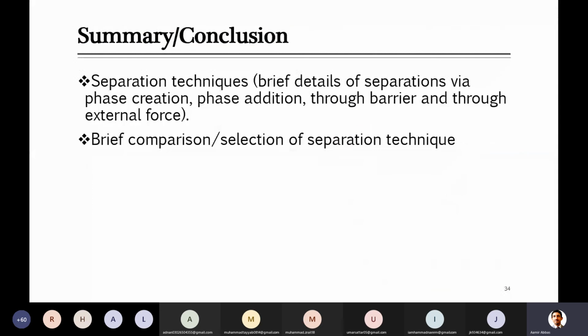So that's it. Up to here we have briefly discussed the separation techniques from this chapter: in case of phase creation, what are those techniques, phase addition, then separation by a barrier, and by applying an external force. I tried to link these things with some of your earlier knowledge as well as with some industries. Then we discussed the brief comparison about the selection of a separation technique. And by the way, in the next semester when you study the plant design project, you will study these things in more detail, that when you have to select separation equipment, what are the bases for that selection.